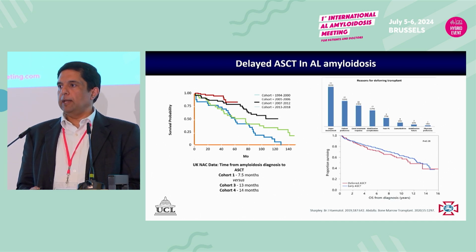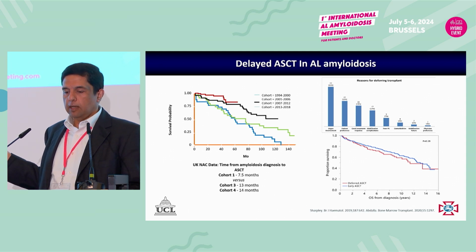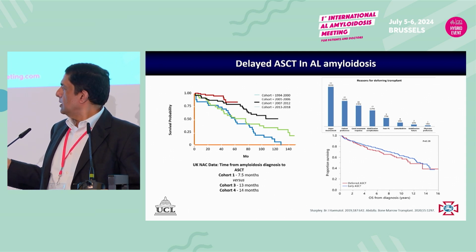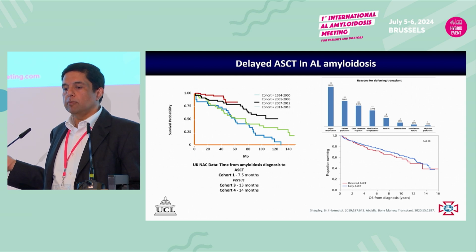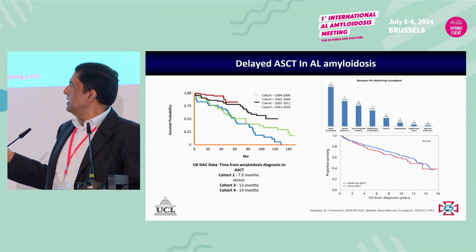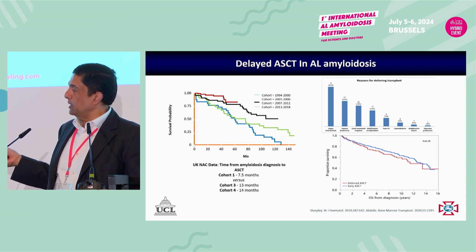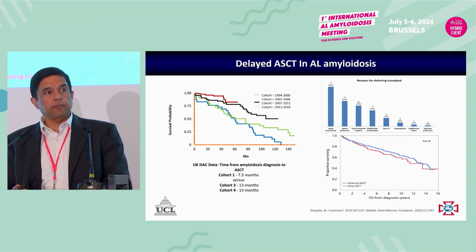And this is the Mayo Clinic data. Someone showed the slide in one of their previous talks that patients, whether they have an early transplant or a late transplant, outcomes are fairly similar. Reasons why the transplant was delayed were very different. In some, it was consolidation, and in a small proportion, it was evidence of relapsing disease. So delayed transplantation has a role.